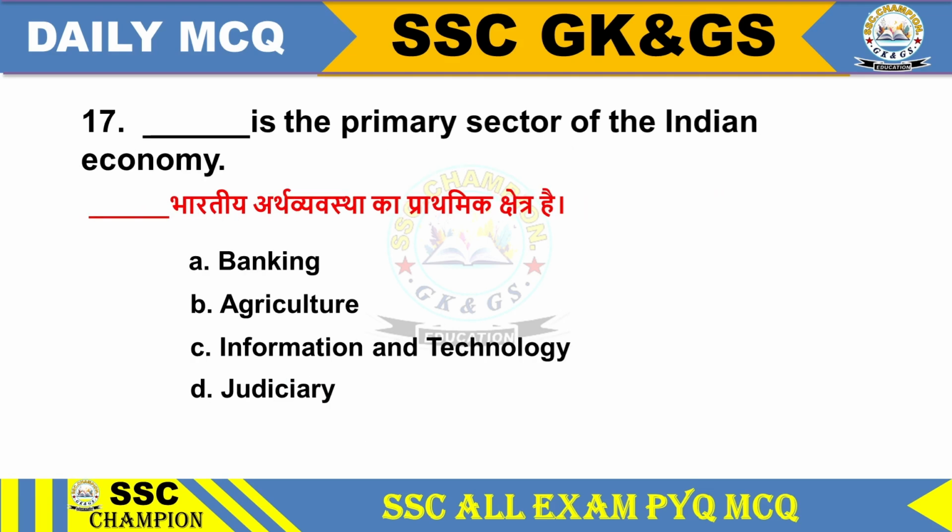Question 17. What is the primary sector of India's economy? Option A banking, option B agriculture, option C information technology, option D judiciary. Option B agriculture. Agriculture is the primary sector of the Indian economy.